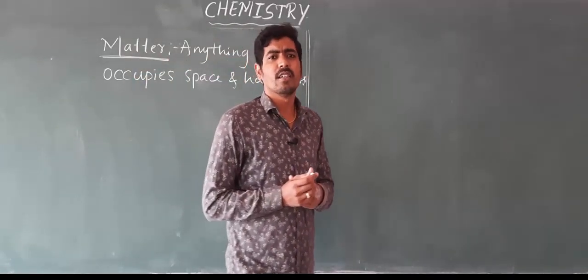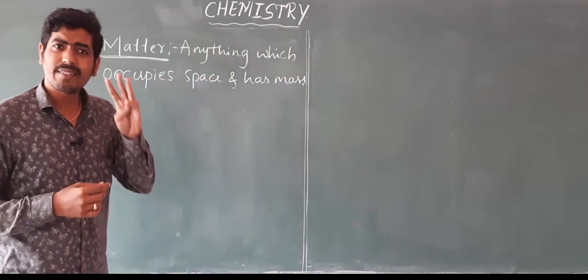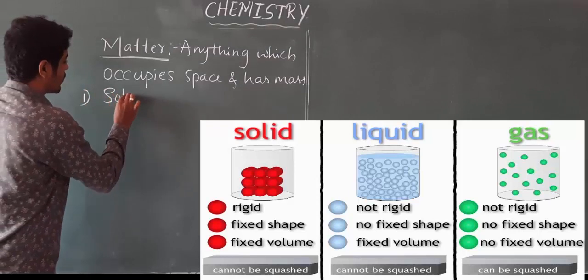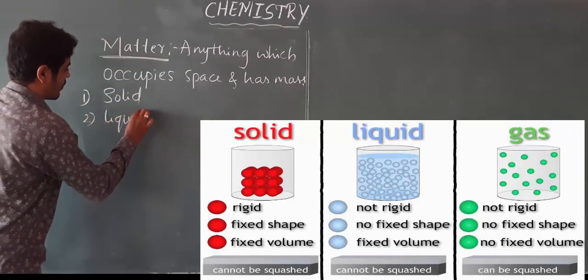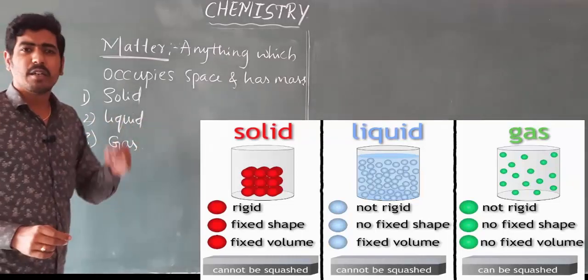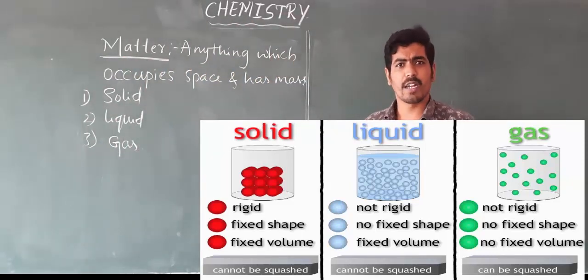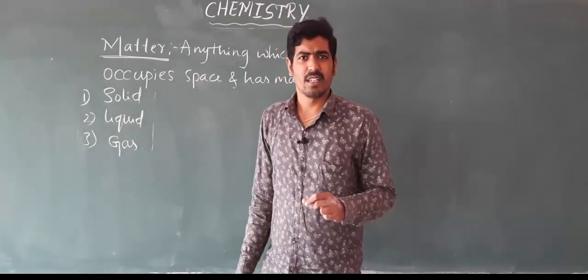Based on that, we classify matter into mainly three types: solid, liquid and gas. These are the three physical states of matter.